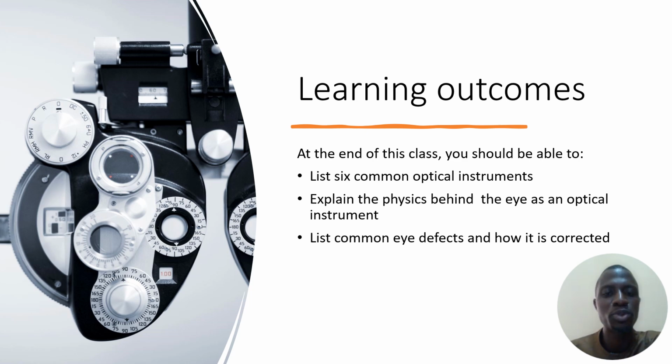However, before we proceed, here is a quick list of our learning outcomes. First is that at the end of this lesson, you should be able to list 6 common optical instruments. Secondly, you should be able to explain the physics behind the eye as an optical instrument, because our attention is to focus on the eye for today's class as an optical instrument. Also, we should be able to list at least 4 common eye defects and how they can be corrected.